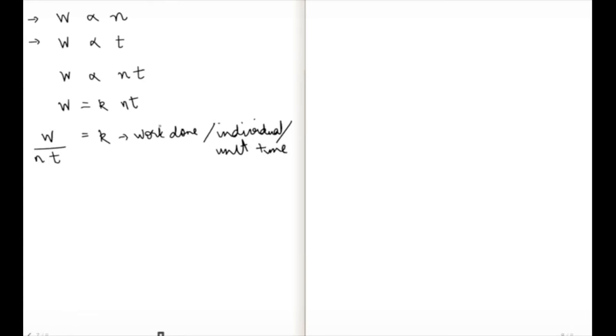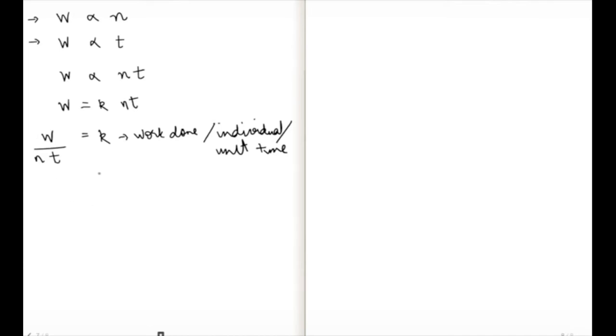So what exactly does this mean? Work done per individual per unit time being constant means that individual output, or individual productivity, is constant. Which brings me back to my original assumption: if I have 4 people, it doesn't matter if I pick the first one or the second one or the fourth one, they will all be able to produce the same amount of work in the given time. That's exactly what we mean by productivity across individuals being constant.